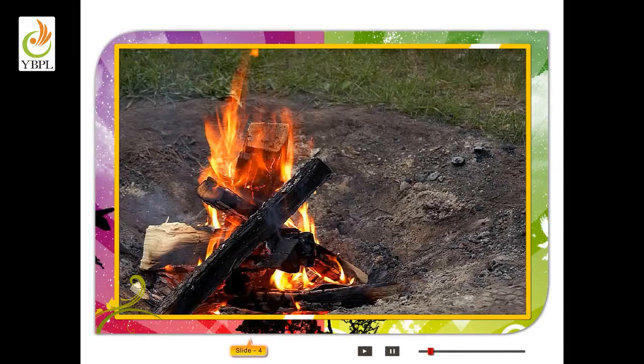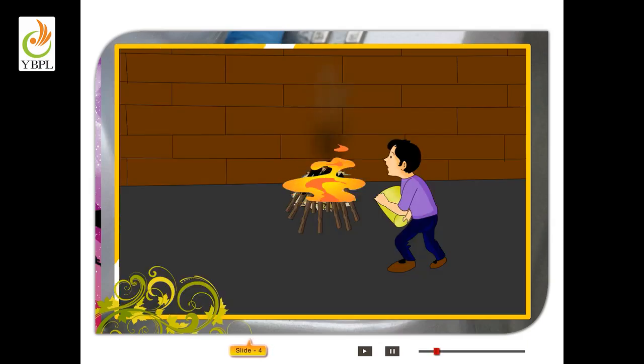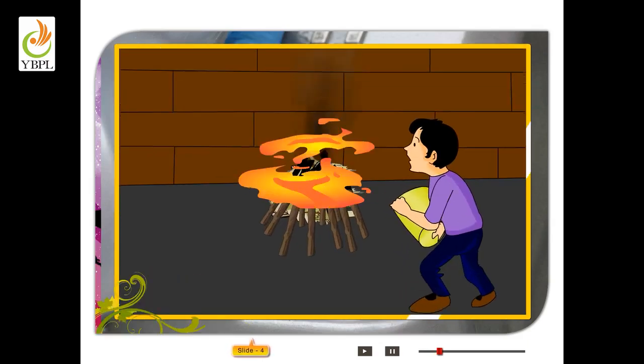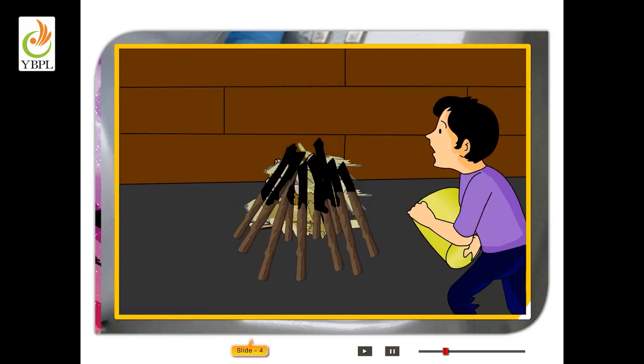Fire can be caused by petrol, electricity, etc. In case a fire breaks out due to a combustible substance like wood or paper, it can be put off by throwing water on it. Water cools the combustible substance below its ignition point.